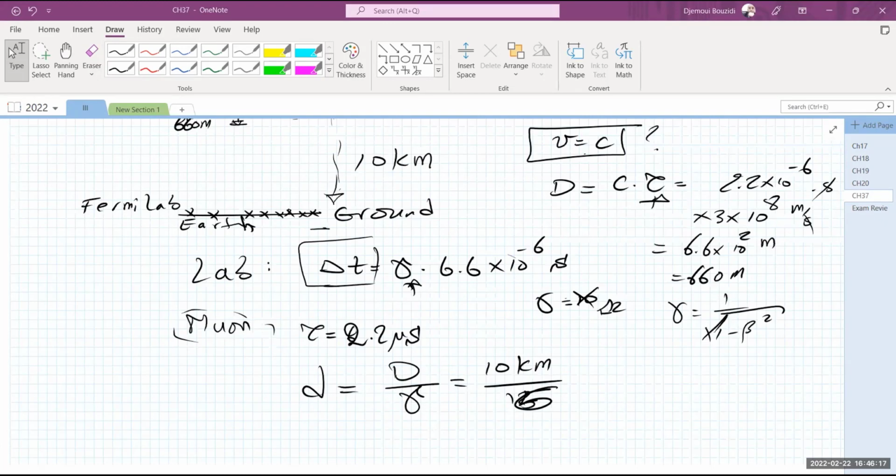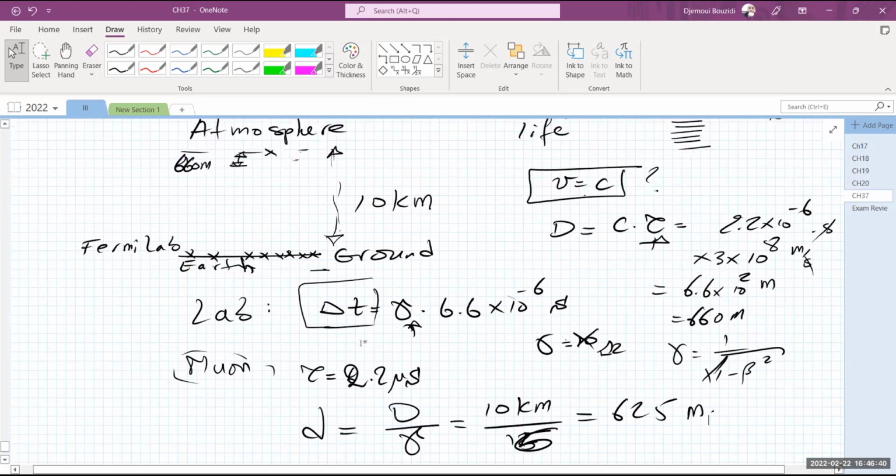In other words, there is a gamma that will make it happen, okay? With 16, the distance will shrink to be 625 meters, okay? And that's enough for it to live long enough to travel the distance it needs to travel before it expires, before its life goes, before it decays, basically, okay?